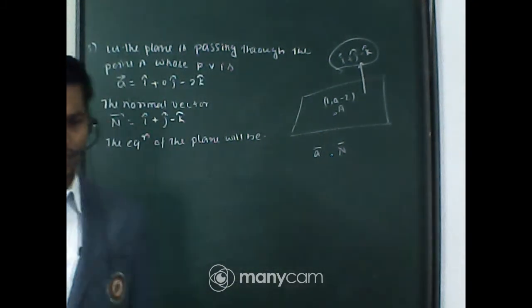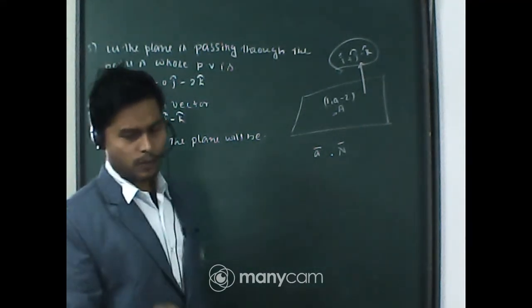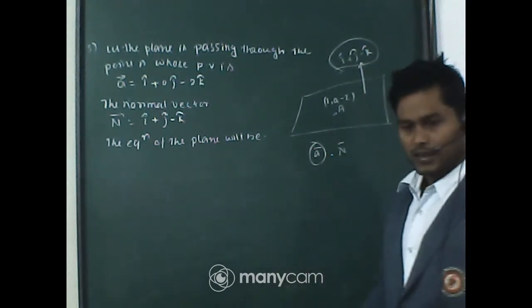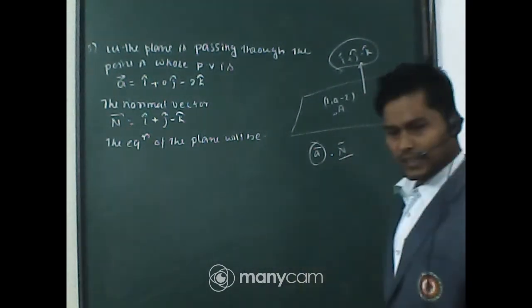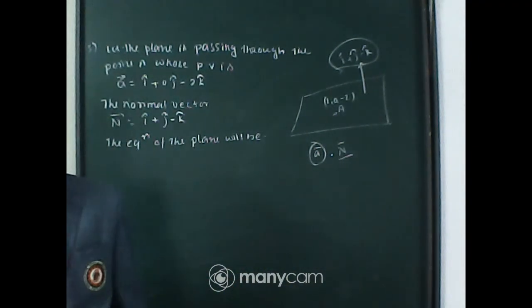Who can tell me? I'm talking about the vector equation.